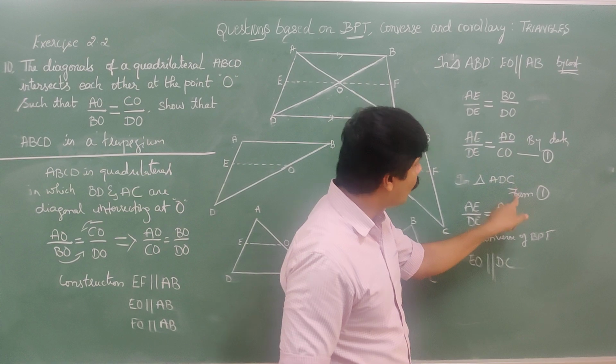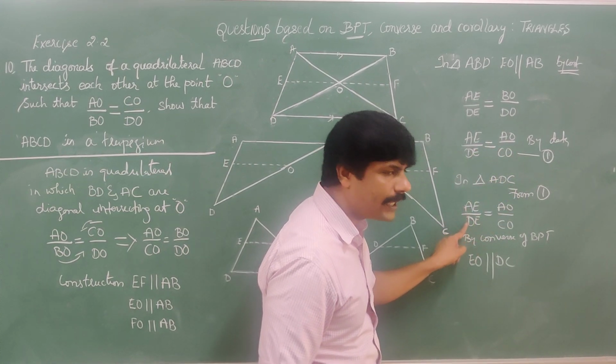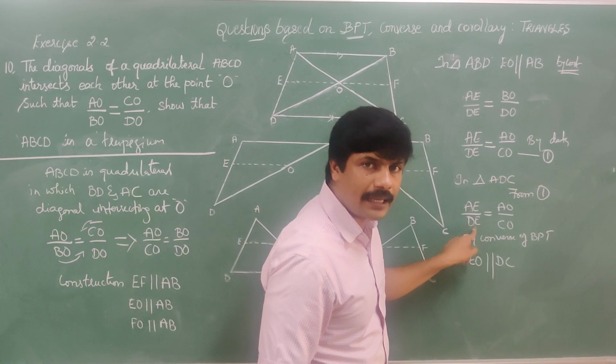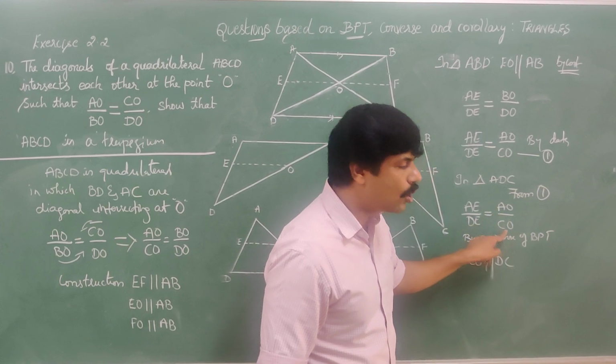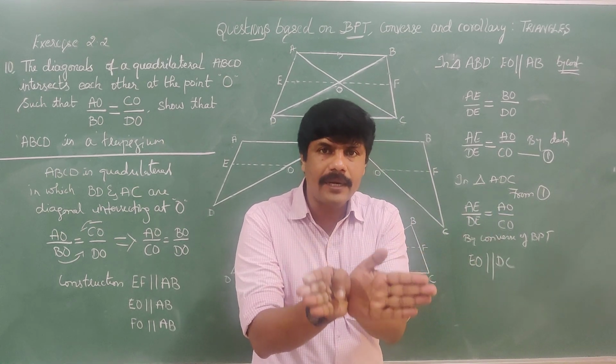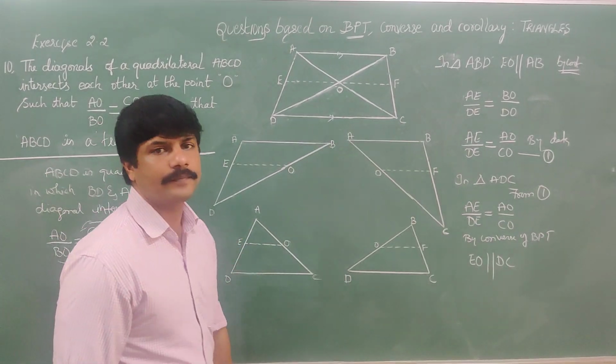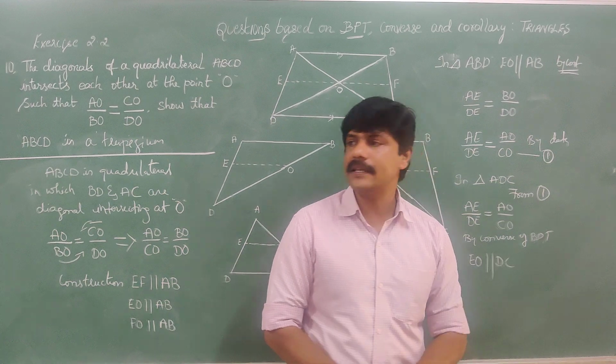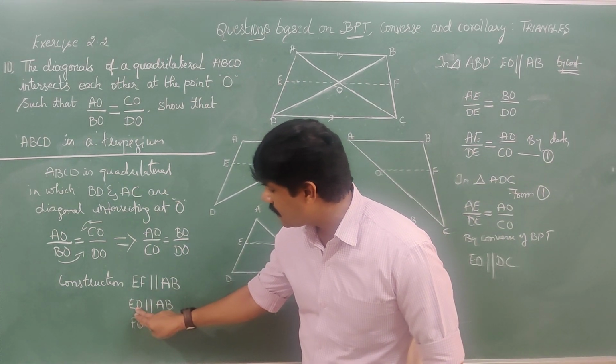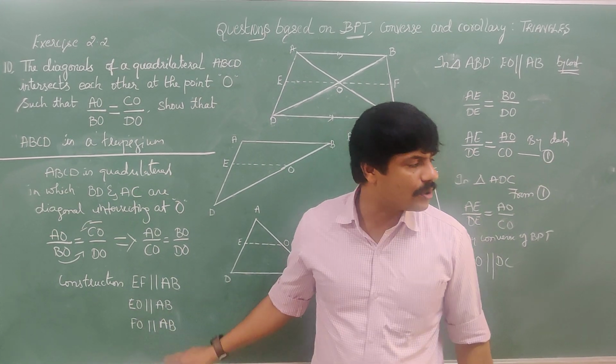In ADC, from 1 it is confirmed that AE by DE is equal to AO by CO. It means two sides are divided in the equal ratio, which means EO is parallel to DC.